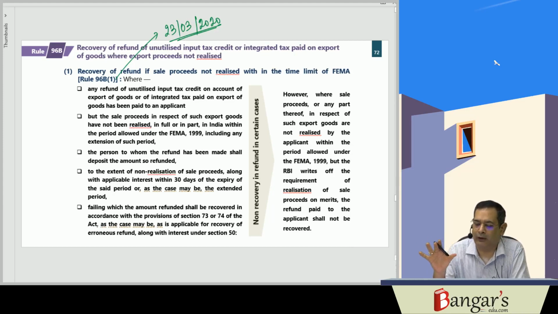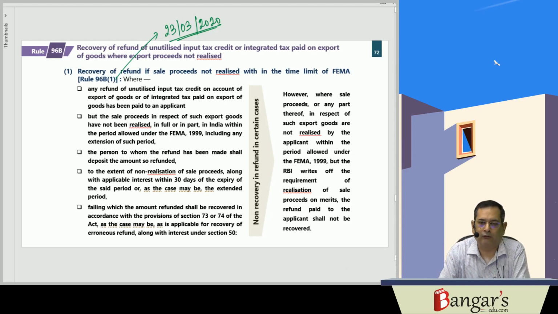Then if the sale proceeds are not realized within the time limit under FEMA in convertible foreign exchange or such extended time as the RBI allows, then the person who has been given the refund will be required to repay that amount within what? To the extent of the non-realization of the proceeds, within the period of 30 days after the expiry of the said period or such extended time as the RBI so allows.